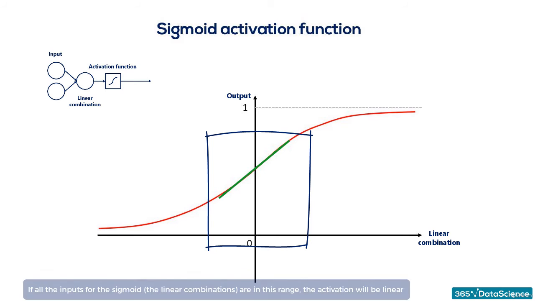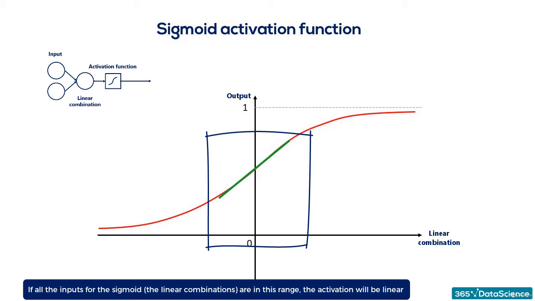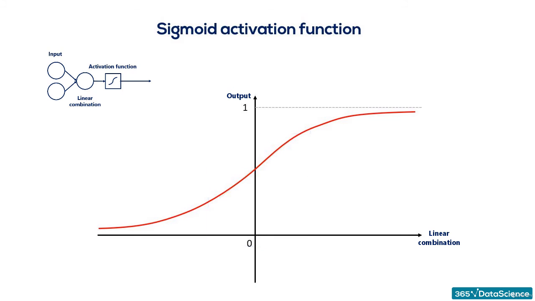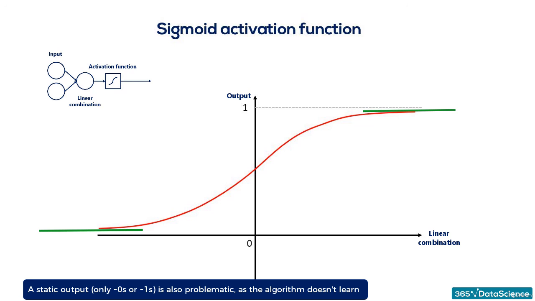If all our inputs are in this range, which will happen if we use small weights, the sigmoid would not apply a nonlinearity, but a linearity to the linear combination. As we discussed, nonlinearities are essential for deep nets. Conversely, if the values are too large or too small, the sigmoid is almost flat, which causes the output of the sigmoid to be only ones or only zeros, respectively. A static output of the activations minimizes the gradient, while the algorithm is not really trained.